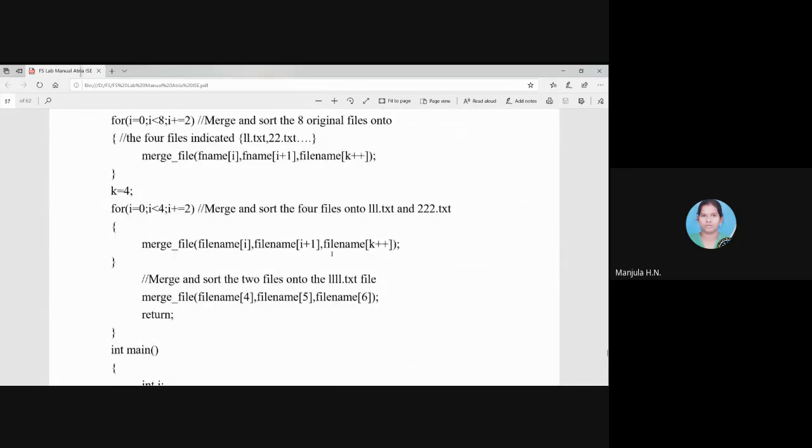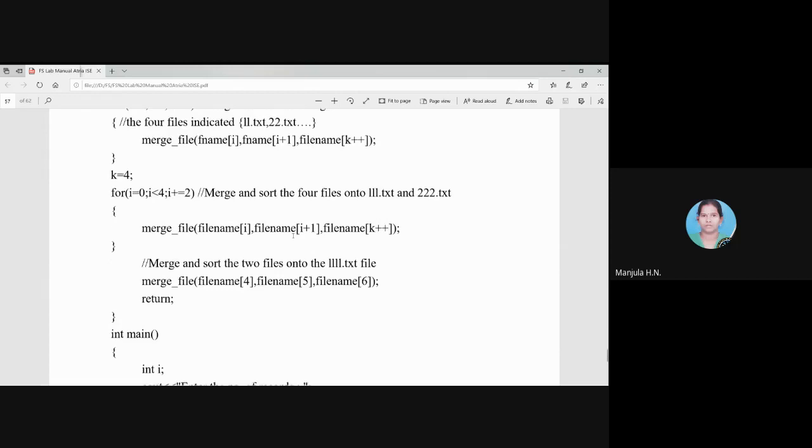That will be, combining 11.txt and 22.txt is combined and stored in 111.txt. Similarly, 33.txt and 44.txt will be merged and stored in 222.txt. So that's what it repeats 2 times, and the output for this step will be 111.txt and 222.txt. So that will be the next step.